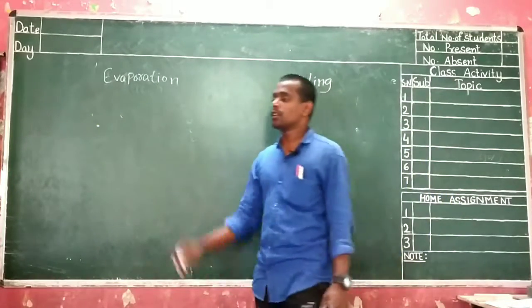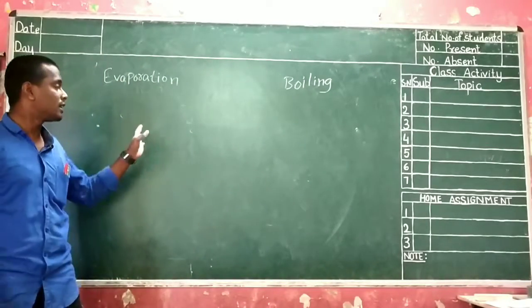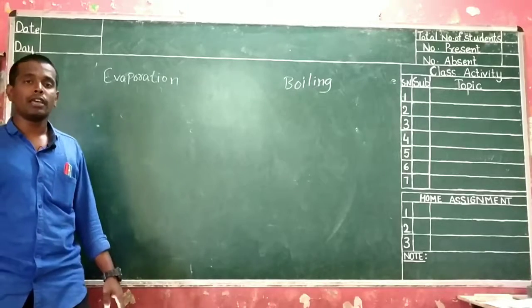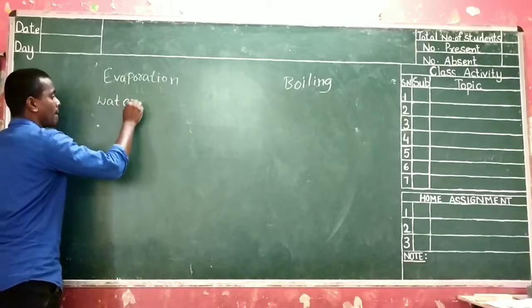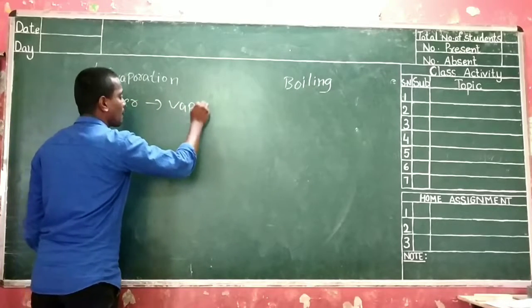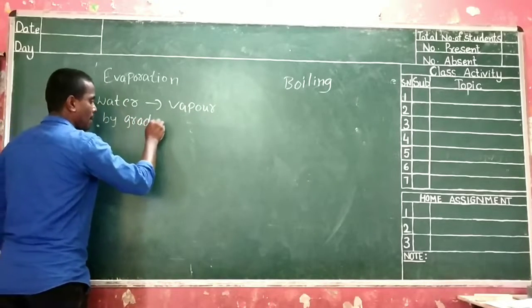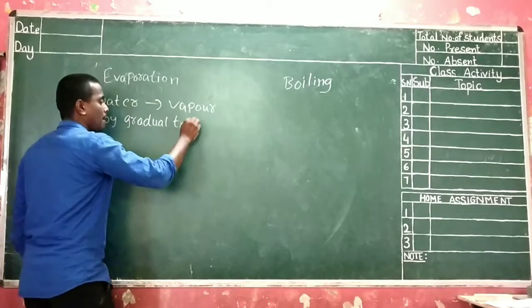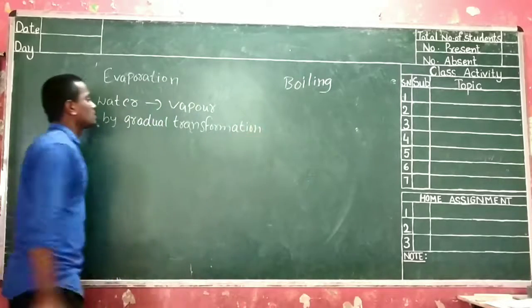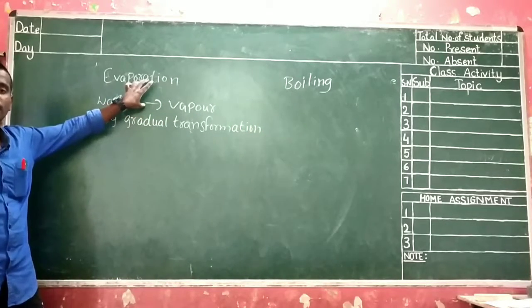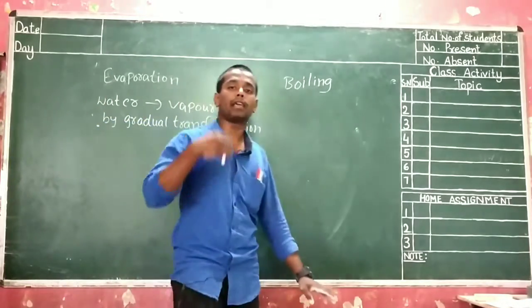Okay, evaporation is the process of gradual transformation of water into water vapor. Gradual transformation of water to vapor. If any water or any liquid is converted into gaseous state by gradual transformation without any supplying of heat, we